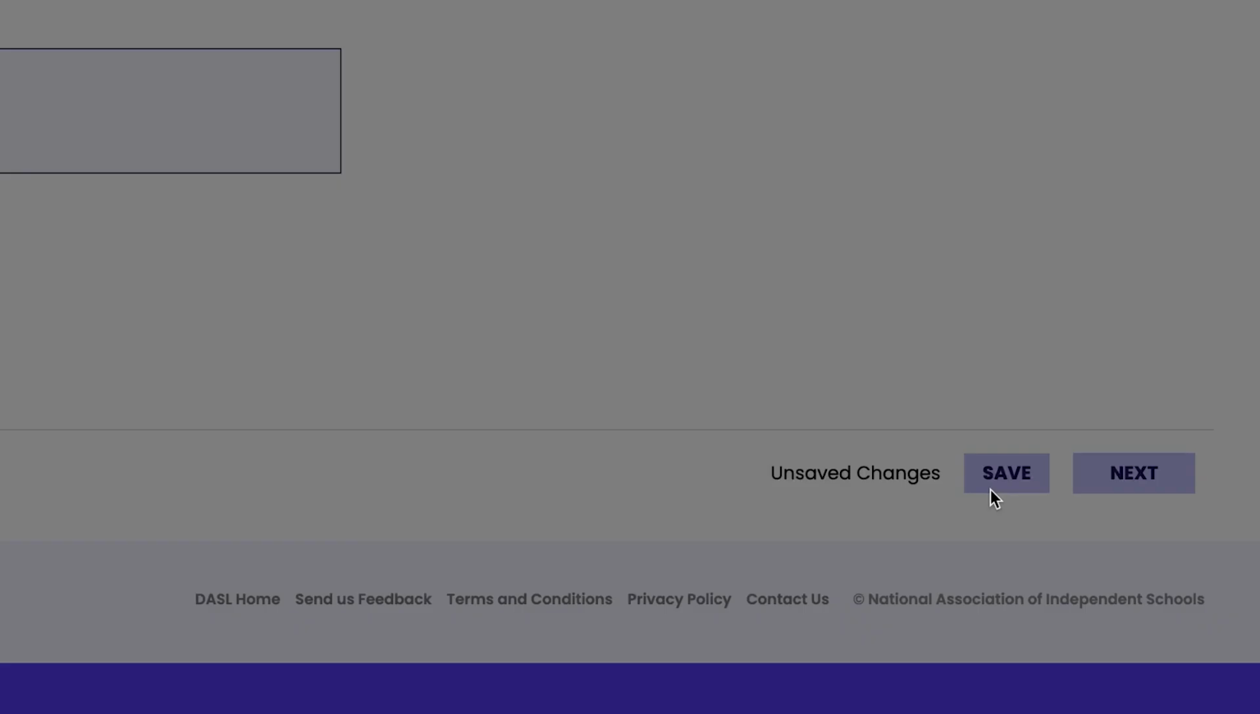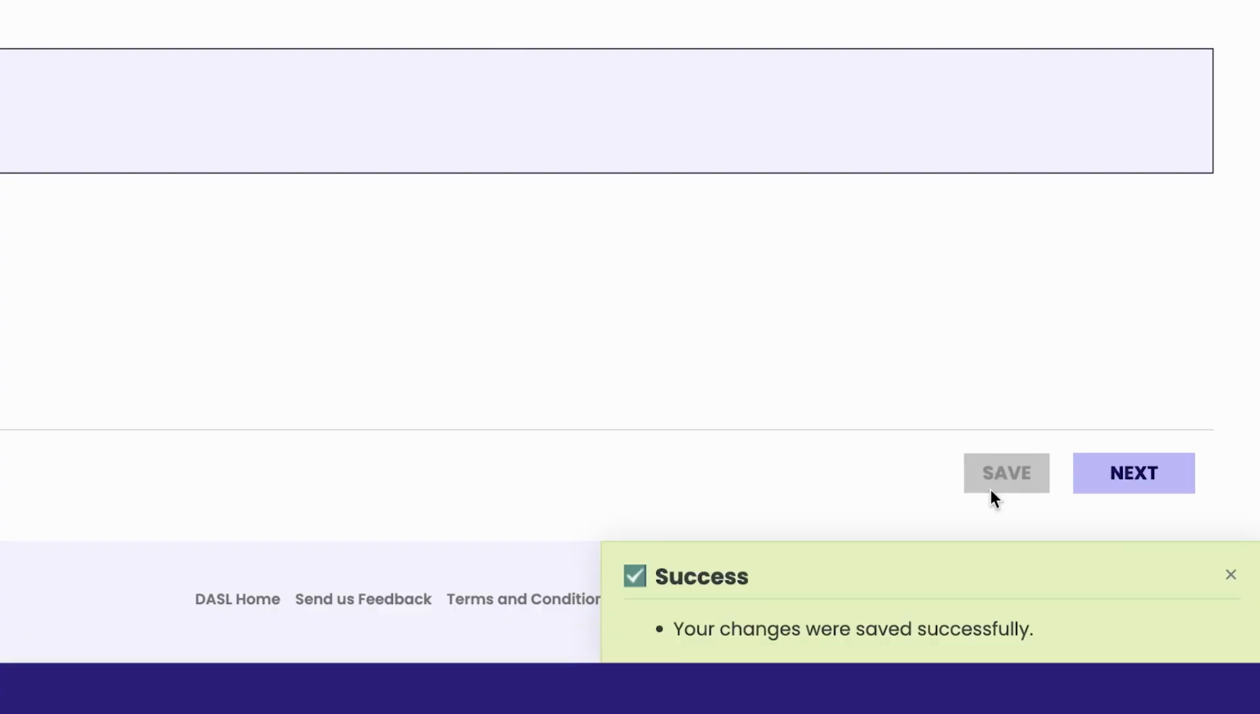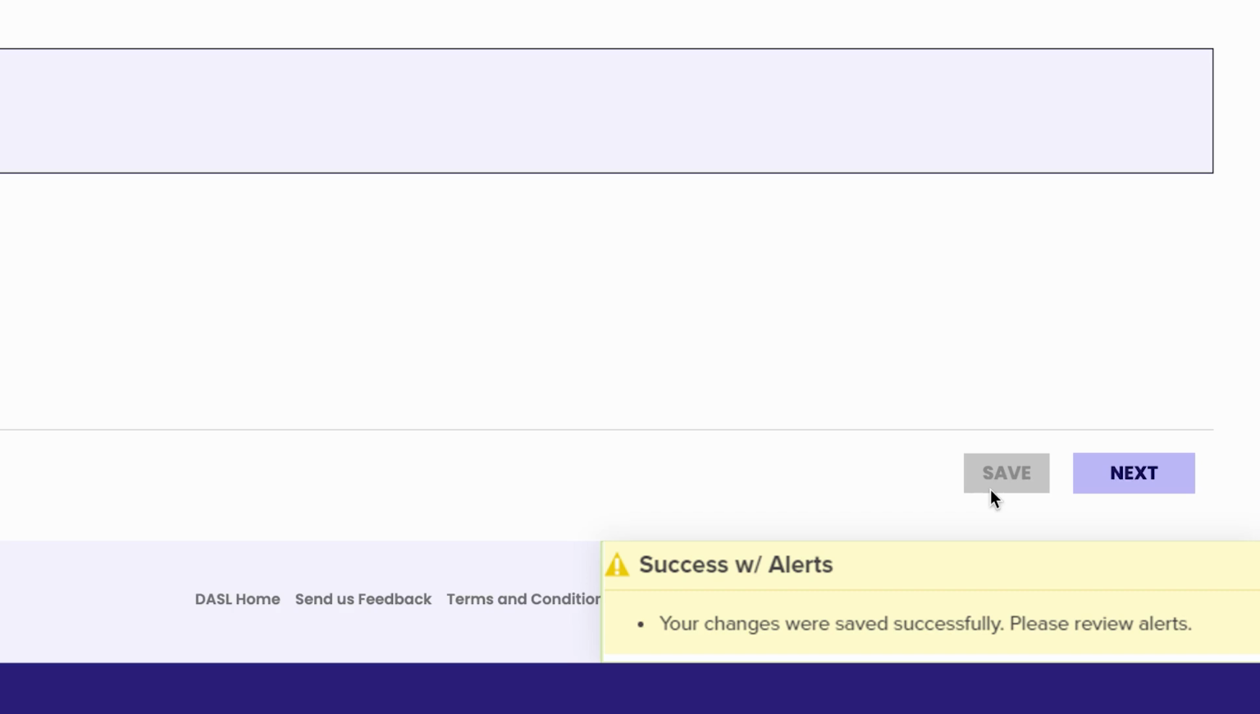In the lower right corner, you'll see a yellow box confirming your work is saved. If you see a yellow box that says Success with Alerts, check and correct your work before moving to the next subcategory. Save again when the alerts are resolved. This will make the data entry process easier in the long run for your team.